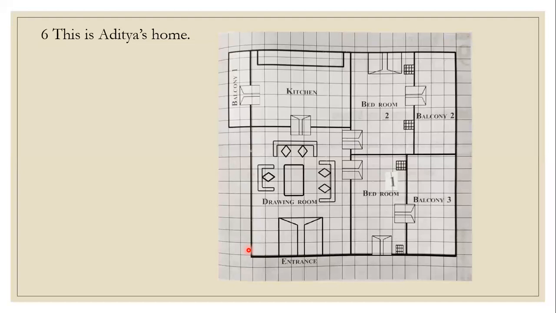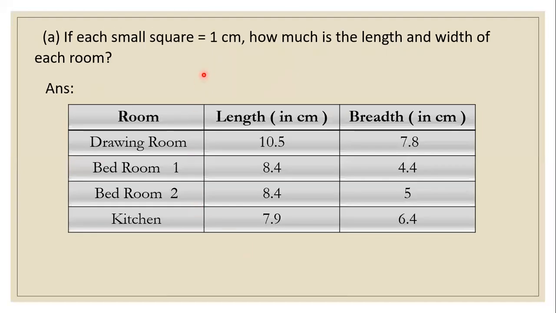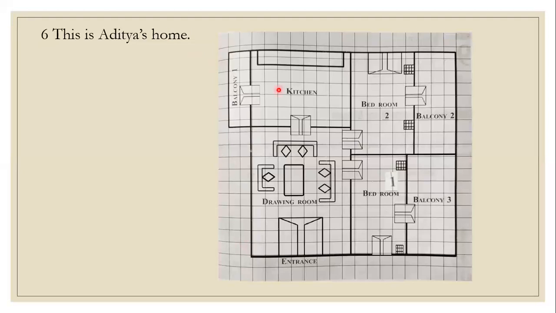Now we will see the questions. If each small square is equal to 1 centimeter, how much is the length and width of each room? Which are the rooms shown here? Here you can see the drawing room, one bedroom here, and a second bedroom here, and one kitchen. These are the 4 main rooms: drawing room, two bedrooms, and a kitchen. And we have to find out the length and breadth of each room.